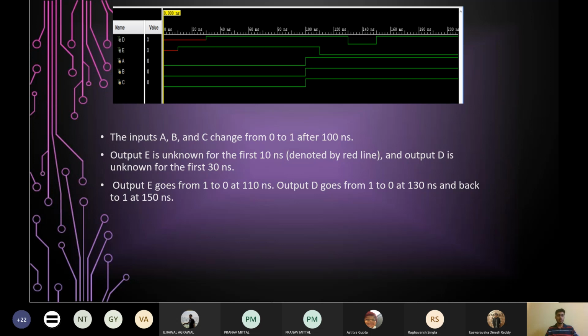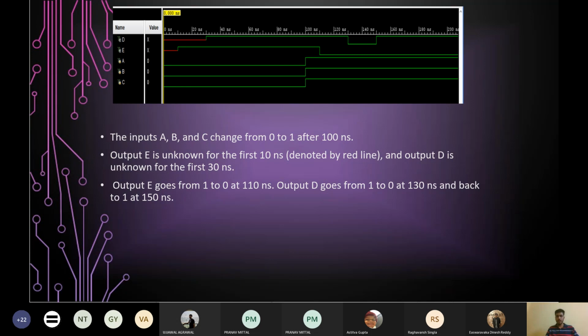Now observe the OR gate D, the output of the OR gate D. It is red for the initial 30 nanoseconds as I explained. Then it has become 1 because one of its inputs has become 1 from 30 nanoseconds. Now it is 1 up to 130 nanoseconds. Why? The OR gate has the propagation delay of 20 nanoseconds. So at t equal to 120, it sees what were the inputs at t equal to 100. At t equal to 100, the inputs have not changed their value because the previous gates, the AND gate and inverter, themselves have some propagation delay.